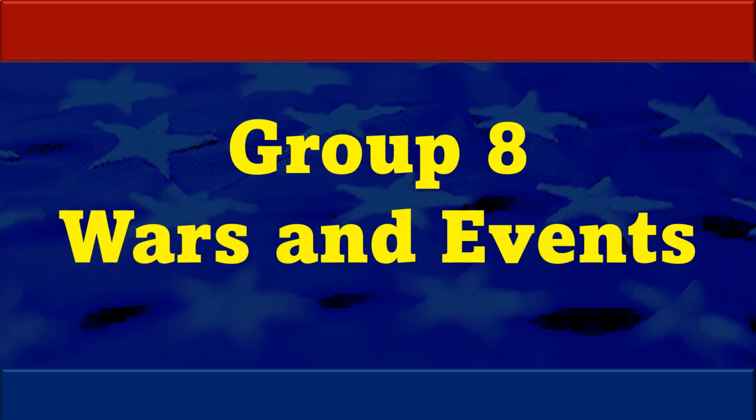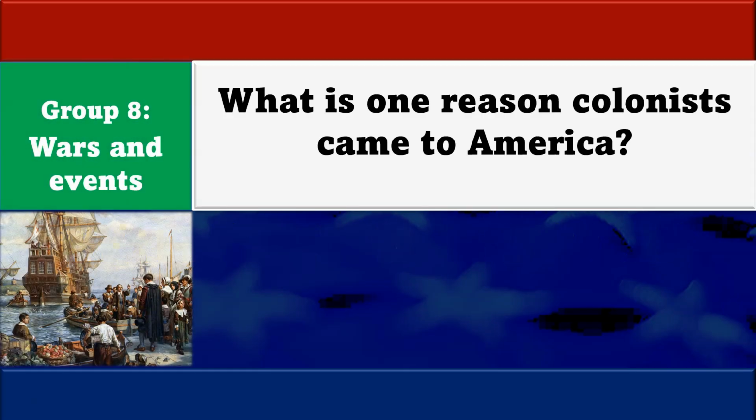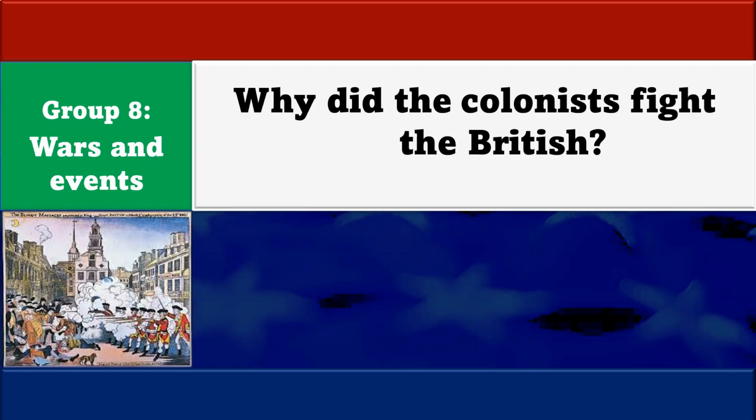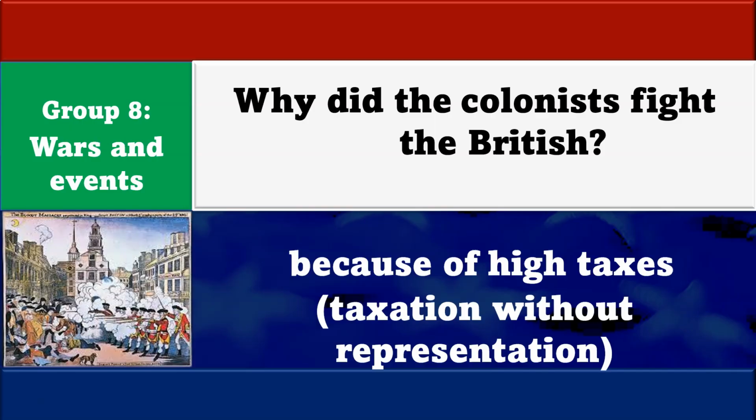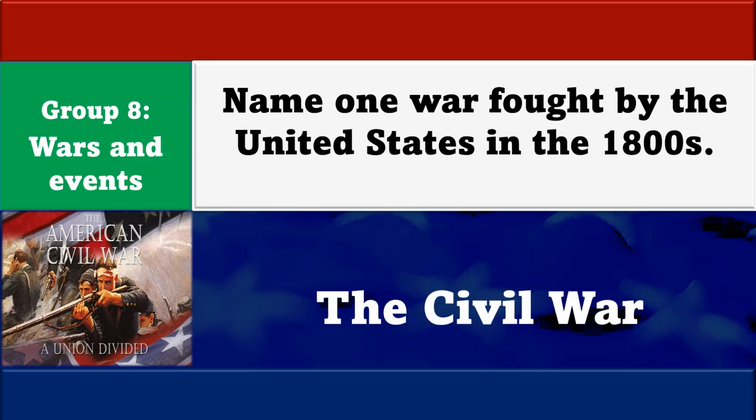Now let's move on to group number 8. Wars and events. What is one reason colonists came to America? Freedom. Why did the colonists fight the British? Because of high taxes. Name one war fought by the United States in the 1800s. The Civil War.